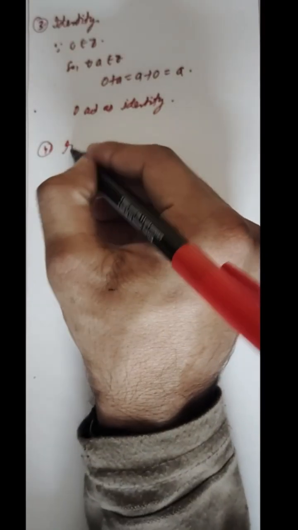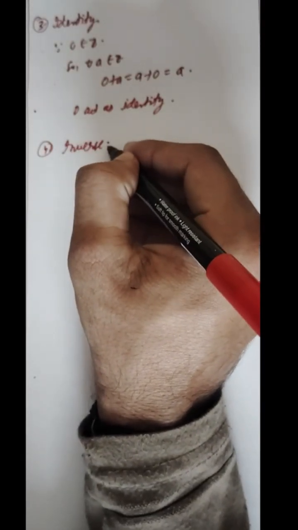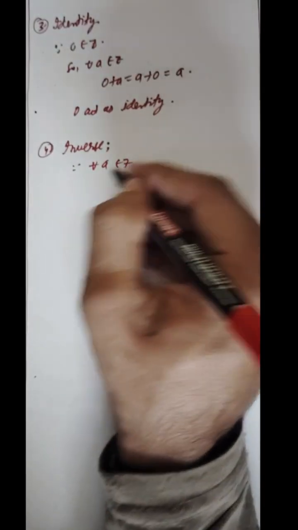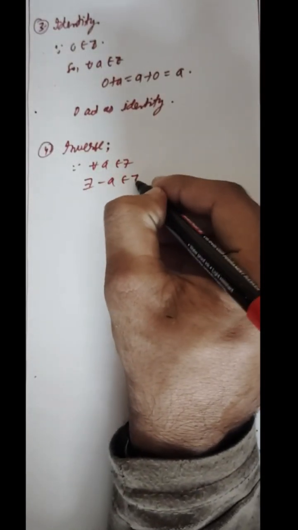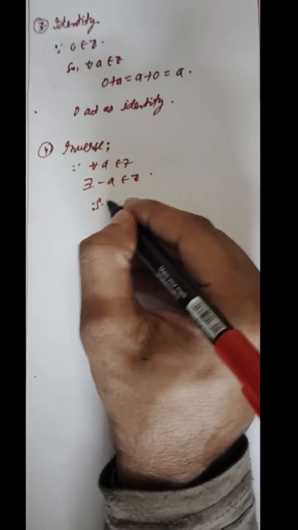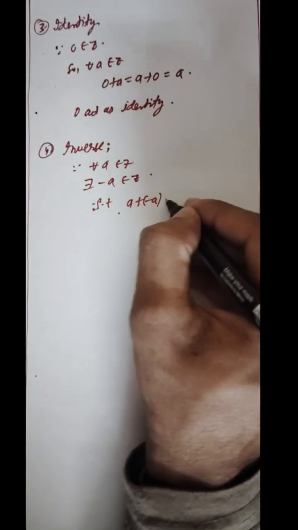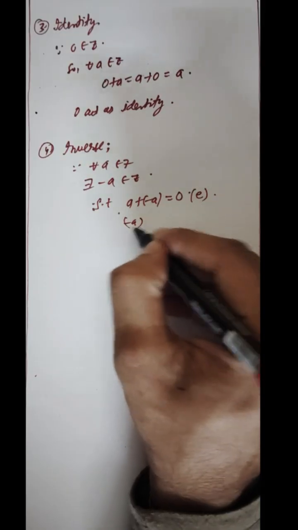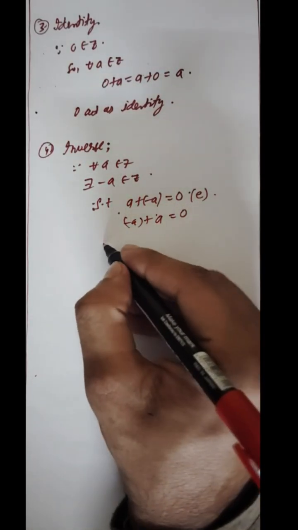Fourth is our inverse. Since for all a belonging to Z, there exists -a belonging to Z, such that a + (-a) = 0, that is our e, or (-a) + a = 0.